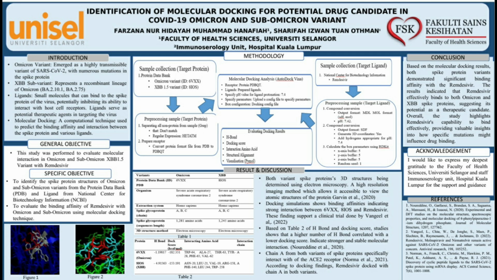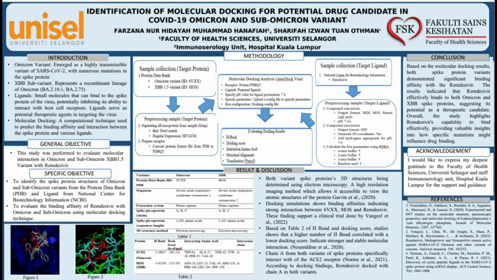Blue color of molecules in figure 1 are the spike protein of Omicron, and green color of molecules in figure 2 are the spike protein from XBB variant. The red molecules in both figures are showing the molecules of remdesivir. The molecules in grey color for figure 1 and light blue for figure 2 are the amino acids of both spike proteins that interact with the ligand.